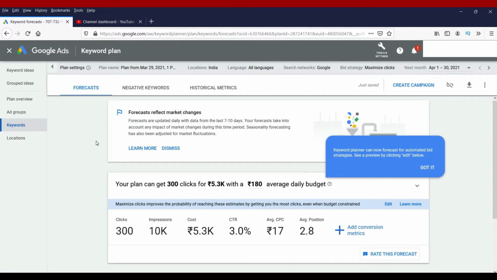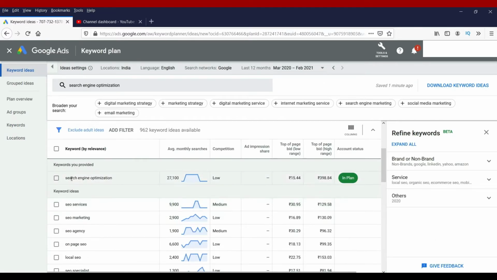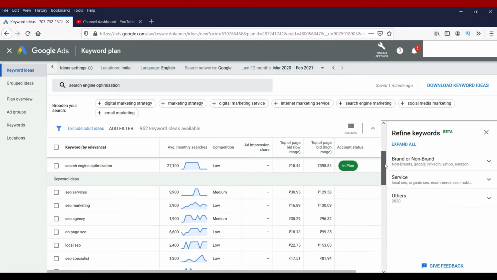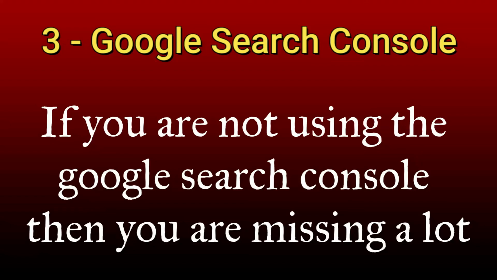You can look for long tail keywords and the keywords with less volume. Start with long tail keywords and with less competition. Now the third one is Google Search Console. This is the tool I like most. If you are not using Google Search Console, then you are missing a lot.